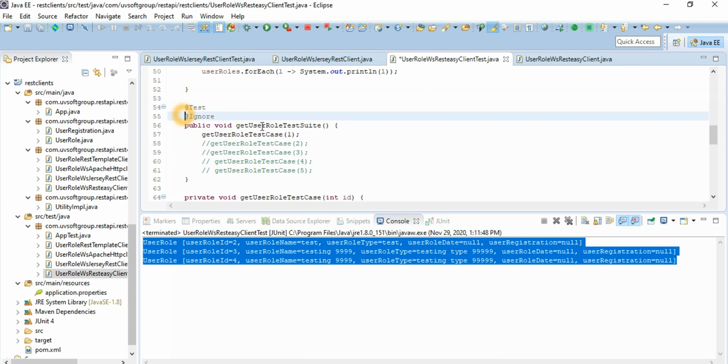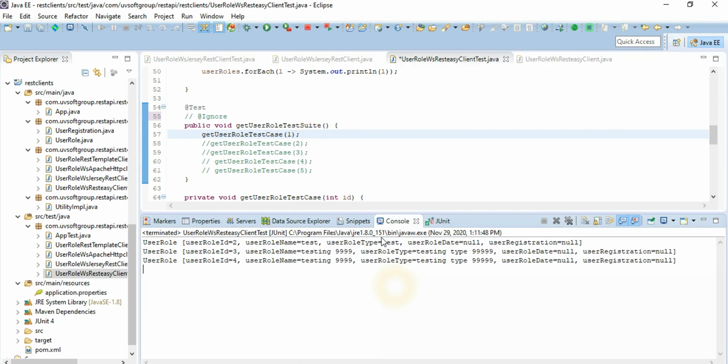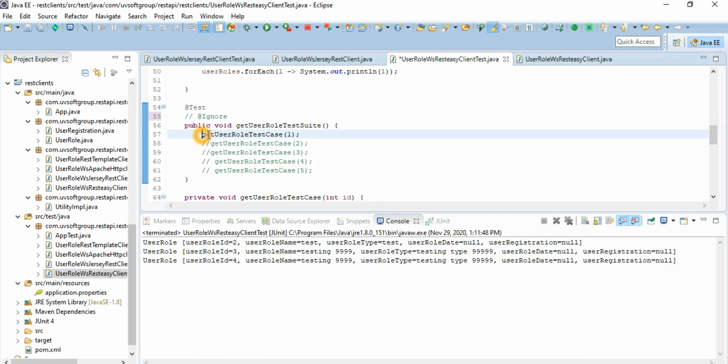Let's check a specific one, if you pass a specific ID, whether it's working or not. So we pass the specific ID. You see the user role IDs 2, 3, 4. There is no 1, so we can go to the specific ID 2, pass it, and call it.